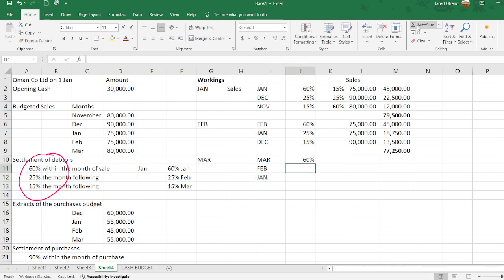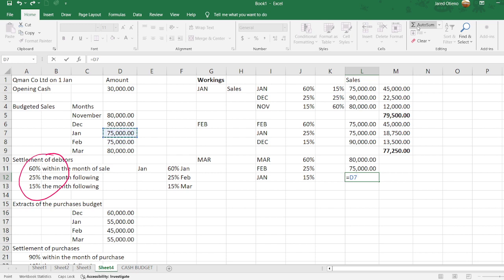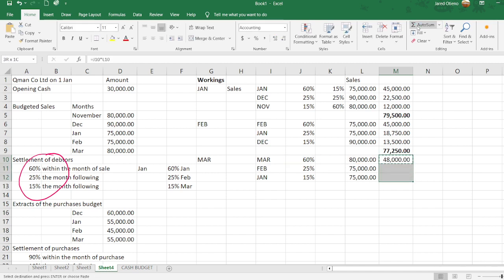60% we have said will be from the month itself, 25% from the previous month, and then 15% from the month before that. So what are the sales? In March, the sales are 80,000. The sales in February are 75,000, and then the sales in January, we are also told they are 75,000. So if again we do the multiplication, and then we now get the actual cash that comes in, I can just copy that, drag it down, then I get my totals there, and then the figure will be 78,000. So these are all my total sales.